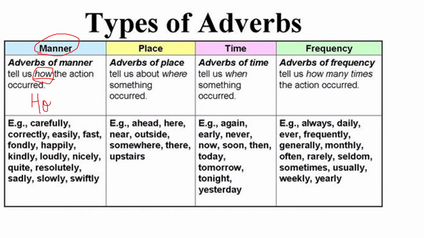How. Always the sentence will tell you the answer, it will give you the answer that how the action happened, right? Now let's talk about adverb of place. Now what does adverb of place tell us? Adverb of place tells about where something occurred, where the action happened, where. So adverb of place will give you the answer